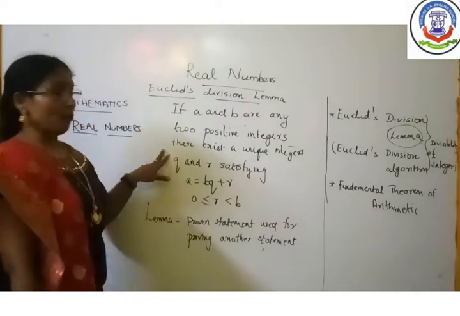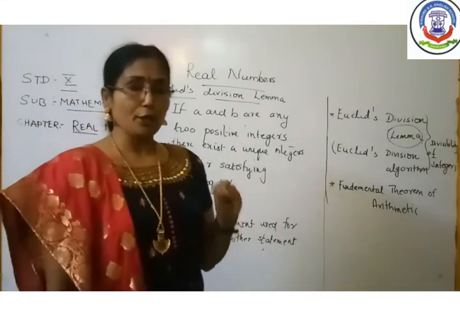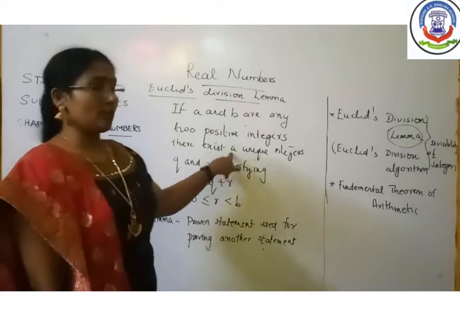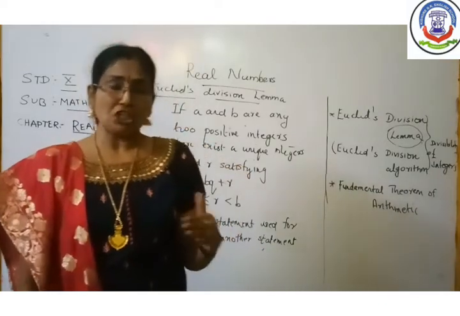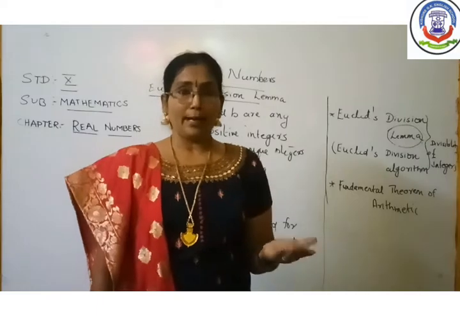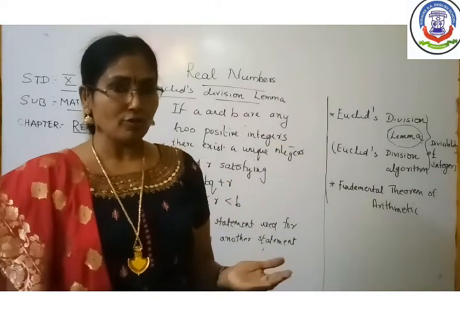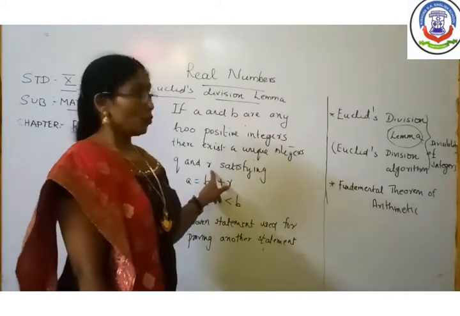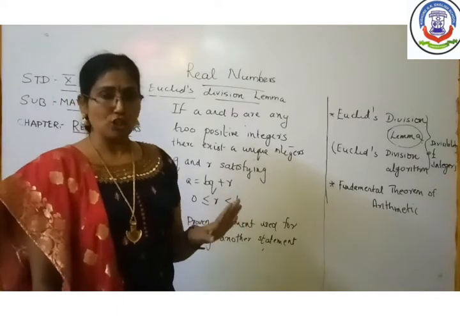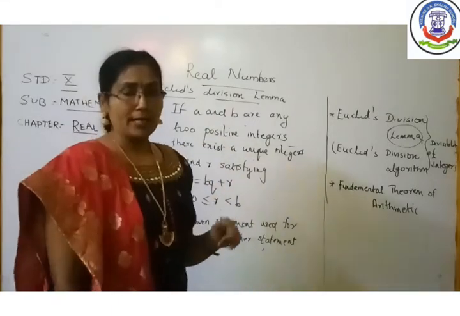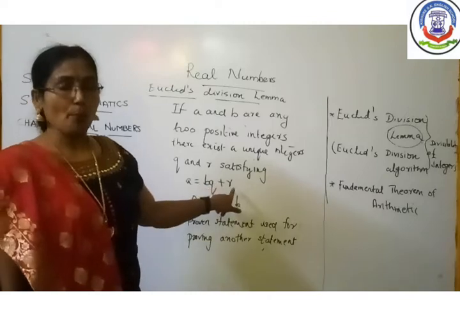The statement of Euclid's division lemma is that if a and b are any two positive integers, there exist unique integers q and r. If you divide a positive integer by another positive integer, you get a quotient, denoted by q, and also a remainder, denoted by r. So Euclid's division lemma states that there exist unique integers q and r satisfying a = bq + r.